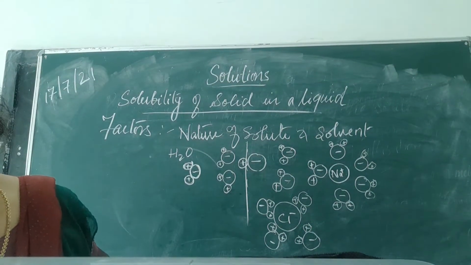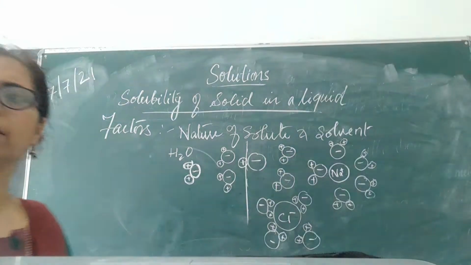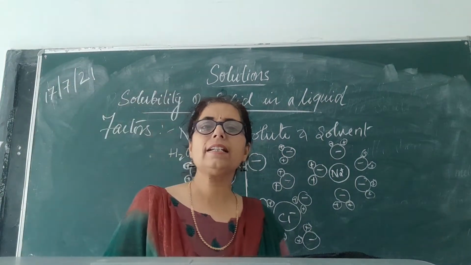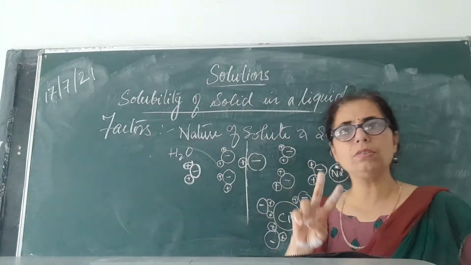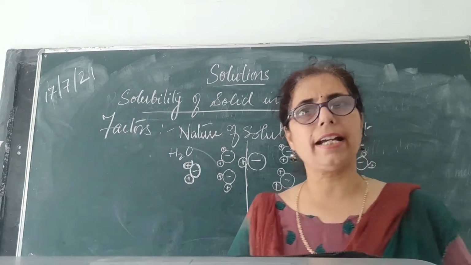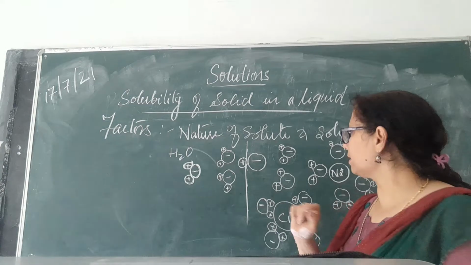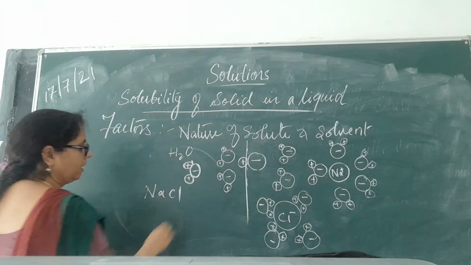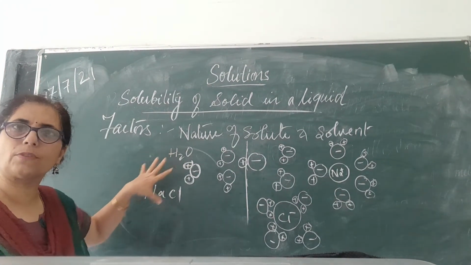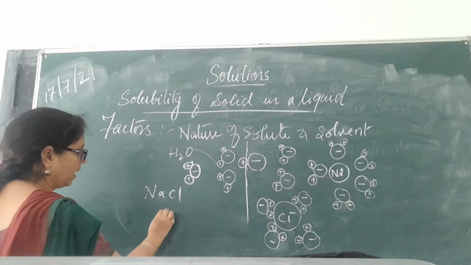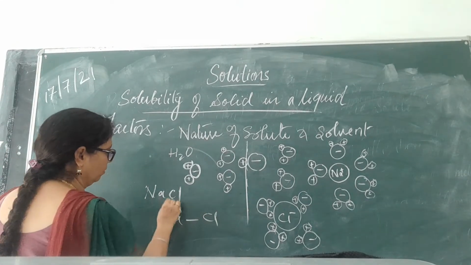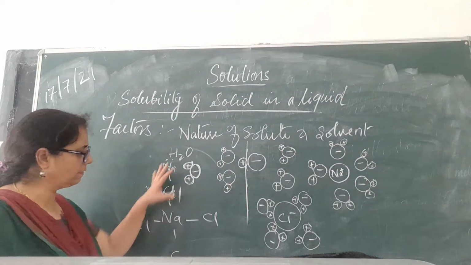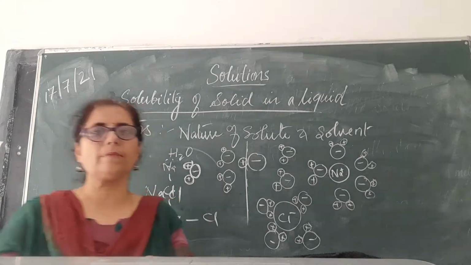Now, two points affect this: lattice energy and hydration energy. First is the lattice energy. What is lattice energy? You know that sodium chloride, NaCl, was formed with a lattice structure, which we discussed in earlier videos. The sodium ion was surrounded by chloride ions, and the chloride ions again by sodium ions. In this way, a cubical lattice structure of sodium chloride was there.